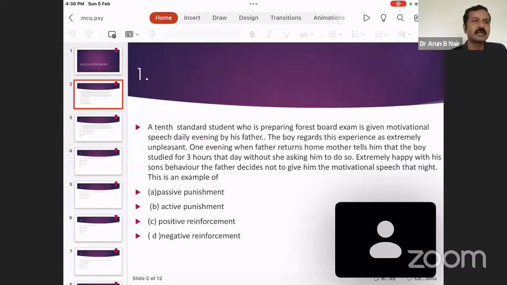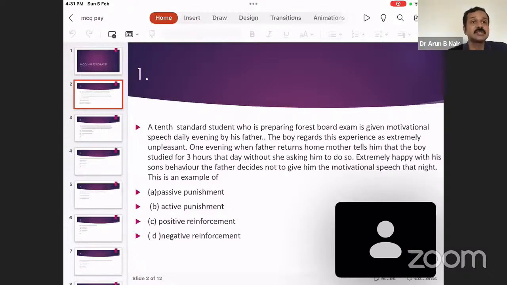So let us straight away go to the multiple choice questions. We will be discussing multiple choice questions from different topics in psychiatry. And while explaining the answer, I'll also be discussing certain other possible questions which can be asked related to this topic. So going straight to the first question.